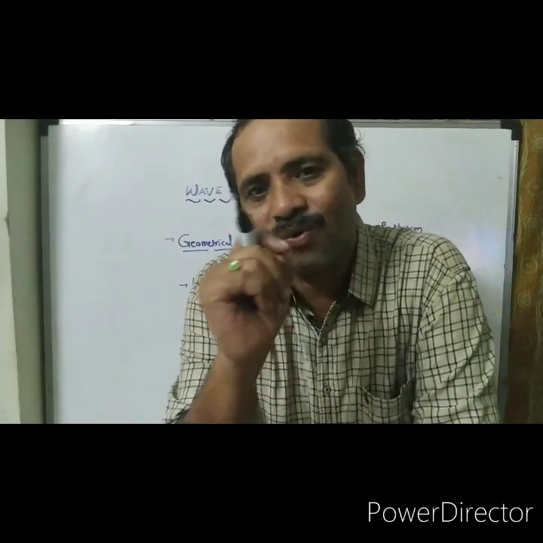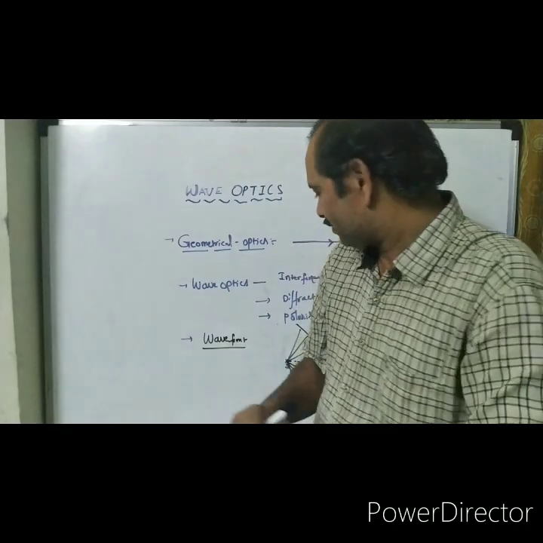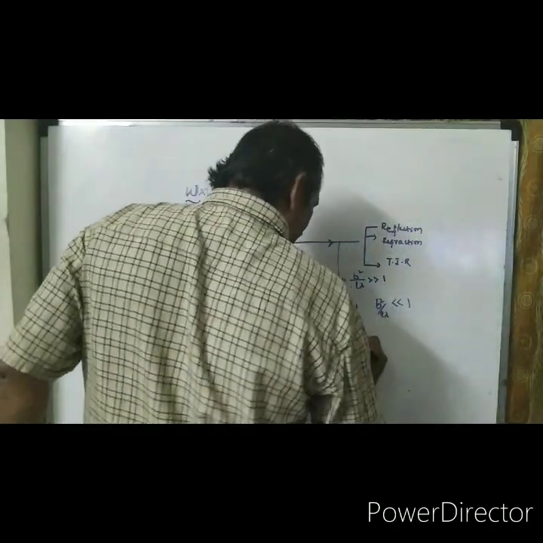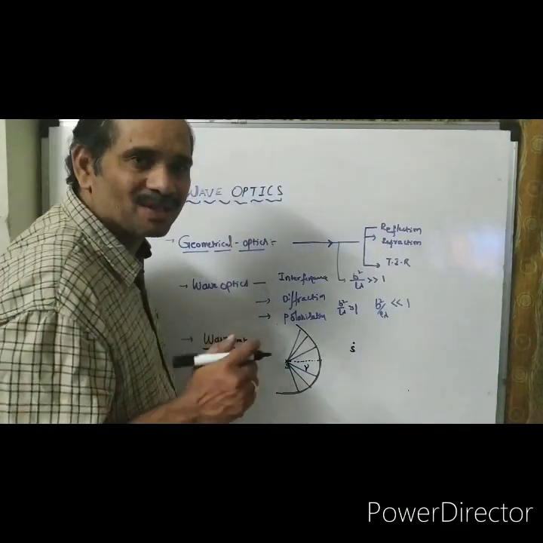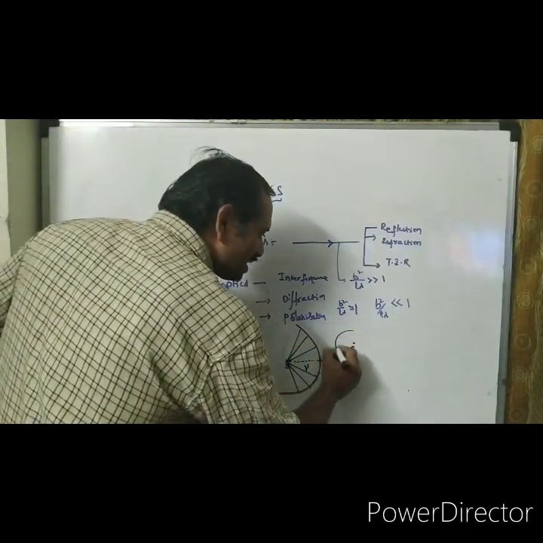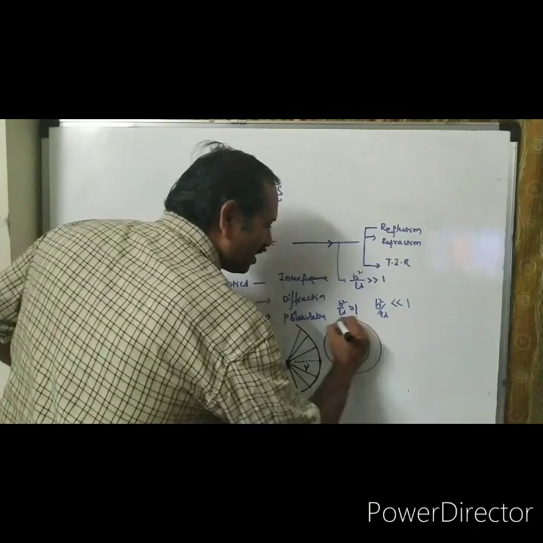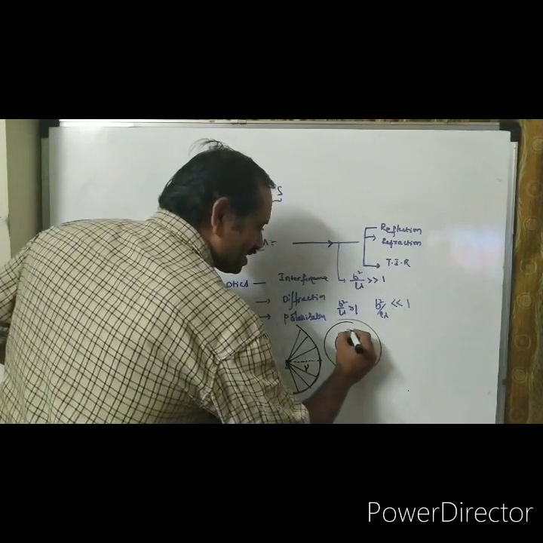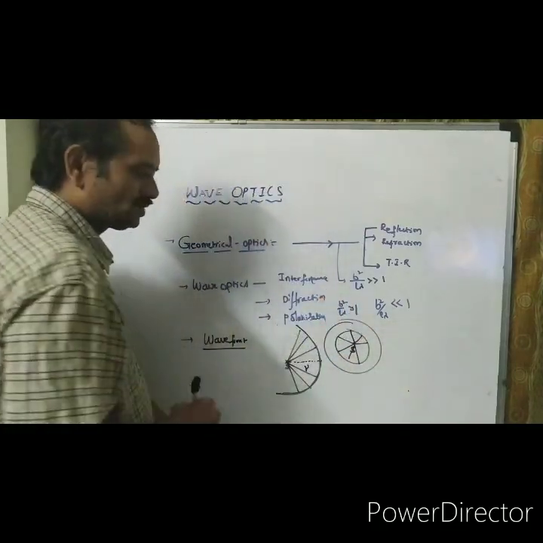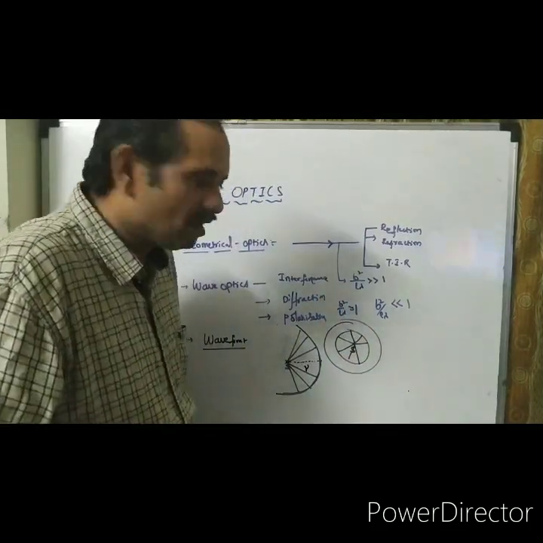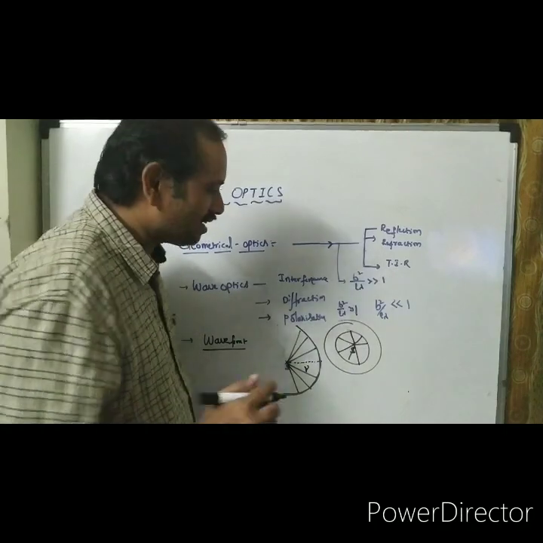One is the point source. S is the point source or spherical source. Then the source is a spherical or point source, and the wavefronts are spherical, like this.